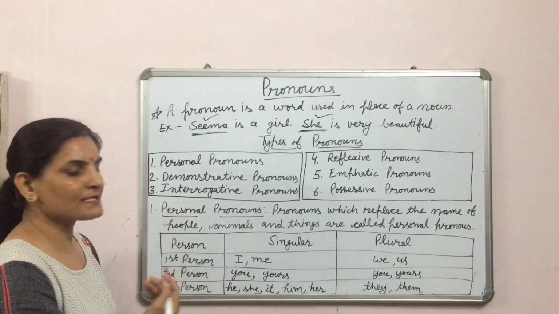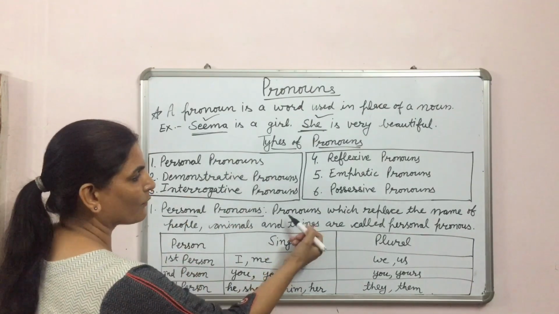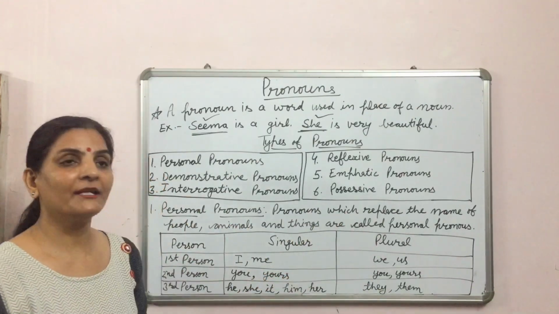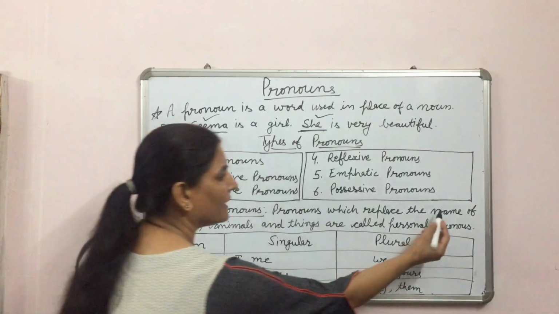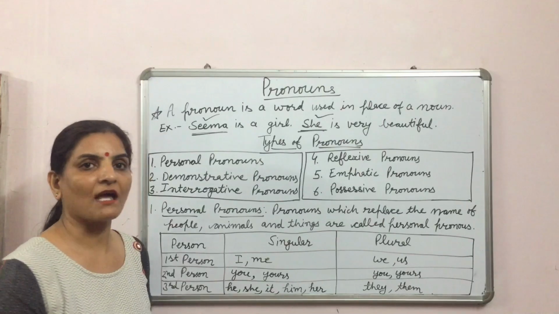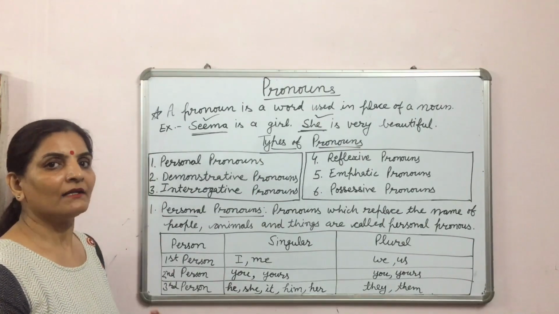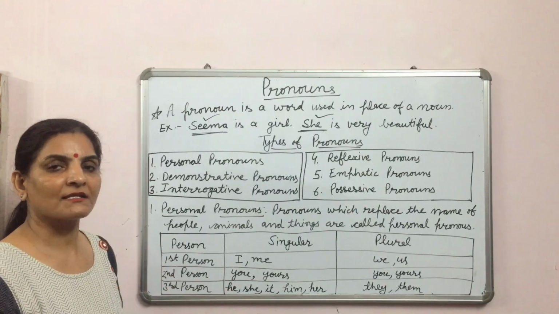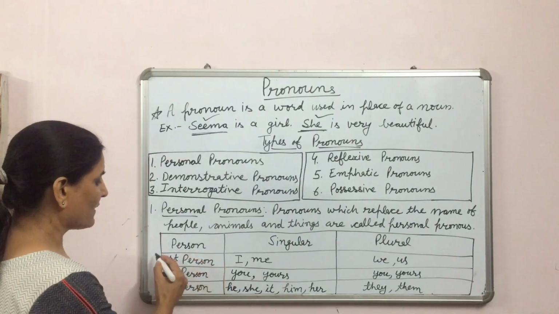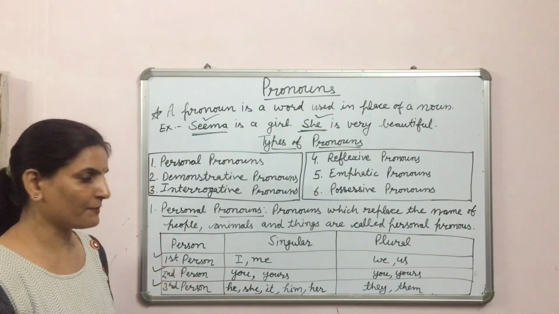Let us see the first one, personal pronouns. Pronouns which replace the name of people, animals and things are called personal pronouns. There are 3 kinds of personal pronouns: first person, second person and third person.